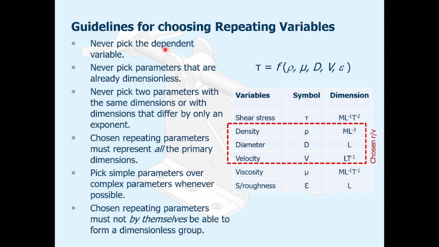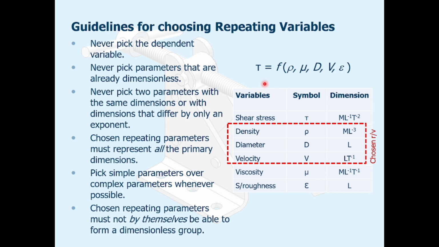Never pick parameters that are already dimensionless. Never pick two parameters with the same dimension, or with dimensions that differ by only an exponent. Chosen repeating parameters must represent all the primary dimensions. Pick simple parameters over complex parameters whenever possible. Chosen repeating parameters must not by themselves be able to form a dimensionless group.